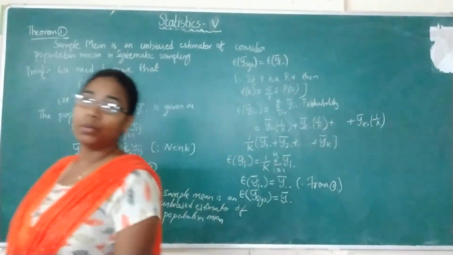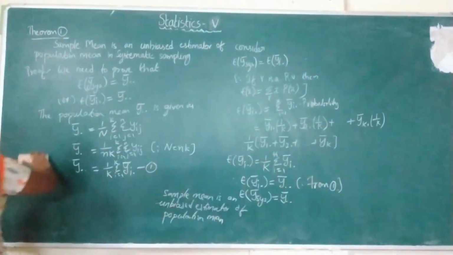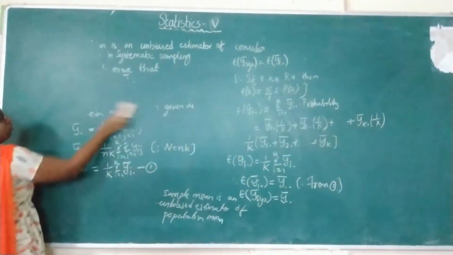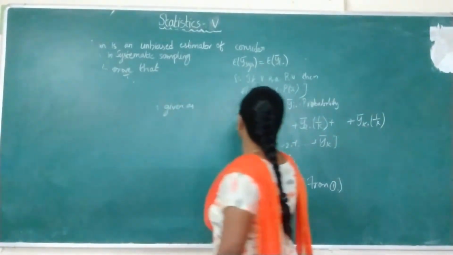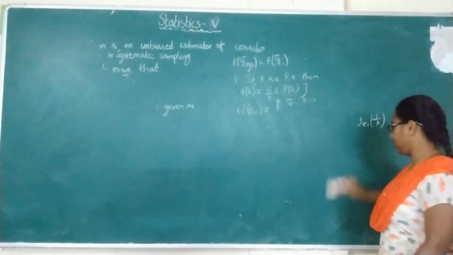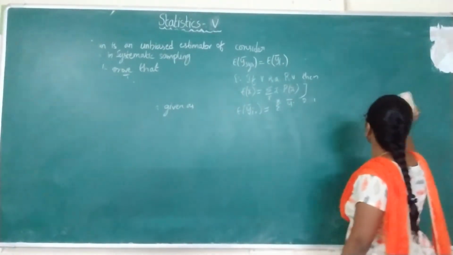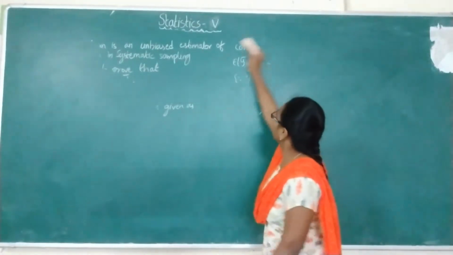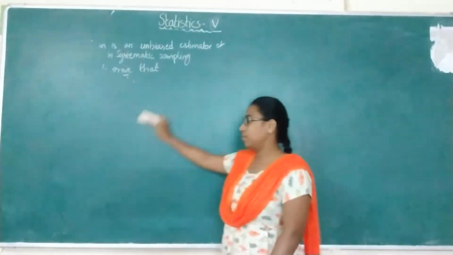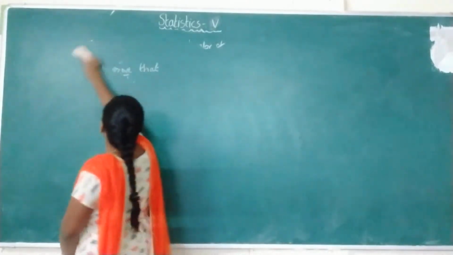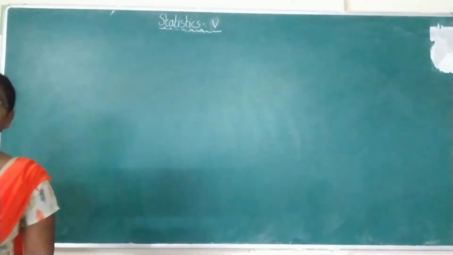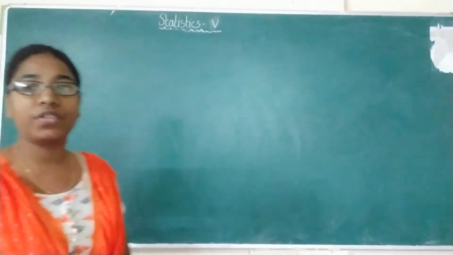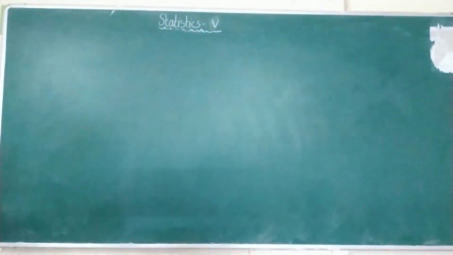Now we will go to the second theorem. In the second theorem, we will be finding the variance of the sample mean. In simple random sampling, and in stratified random sampling also, the second theorem was finding the variance of the sample mean. So here also the second theorem is the variance of the sample mean in systematic sampling.